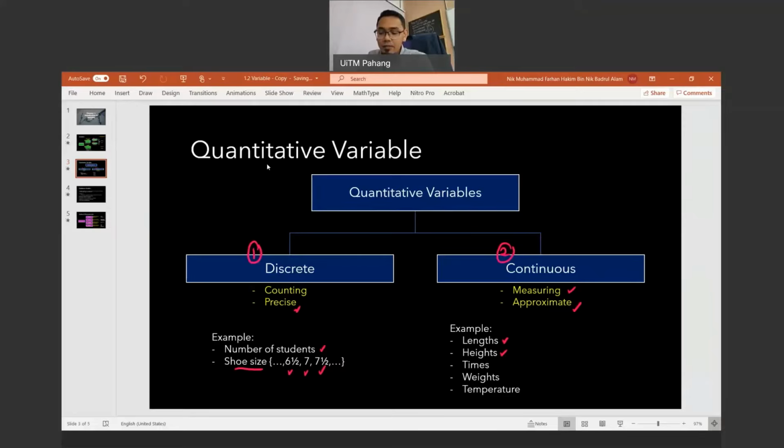Time, masa yang digunakan 7.25 saat, 7.25 minit, 7.85 jam. Weight, berat pun sama. Dan juga temperature, kita boleh dapat 16.55 degree Celsius and so on. Right, so berbeza discrete and continuous variable. Alright, let's look at the next one.